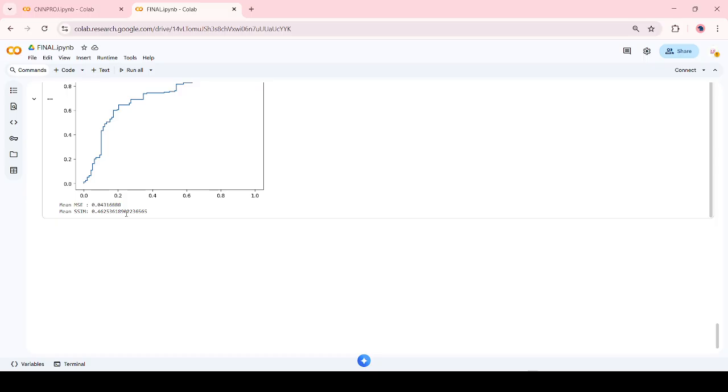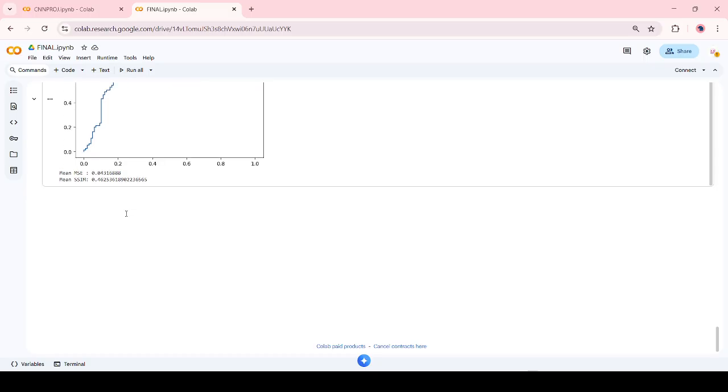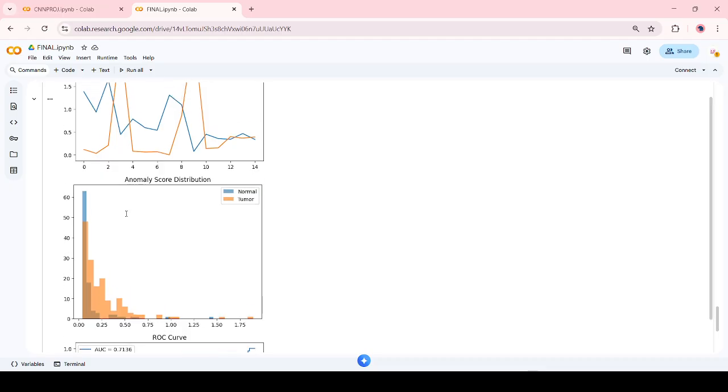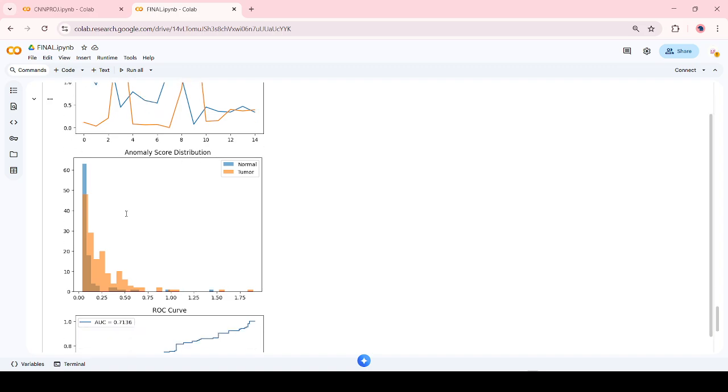Okay, so the final comparison. To summarize the code part, the CNN helps with binary classification, yes or no. It will predict the tumor output. We used a supervised learning algorithm here, while for the GAN we use an unsupervised algorithm. It helps with anomaly detection and localization. Both models complement each other and improve the reliability of tumor detection. The CNN provides quick classification, while the GAN focuses on learning normal anatomy and detecting tumors as reconstruction anomalies. A threshold determines yes or no for tumor presence. The CNN is ideal for quick screening purposes.